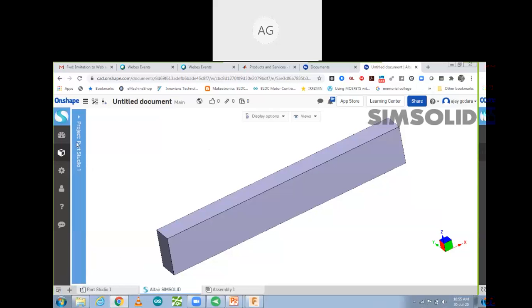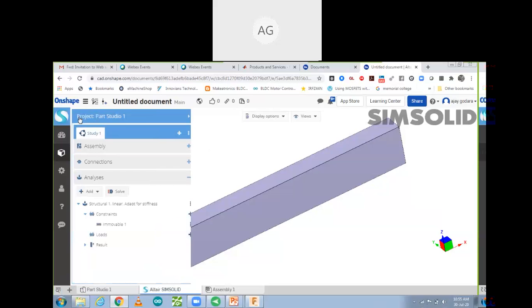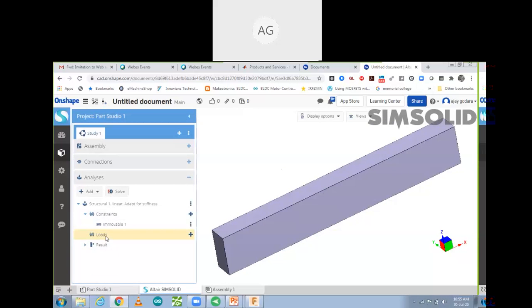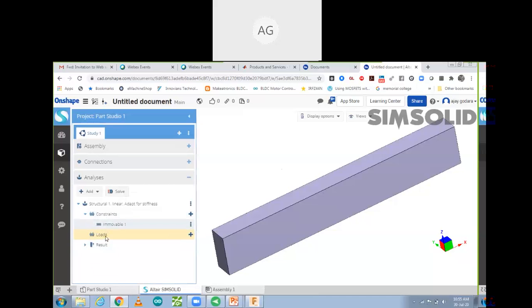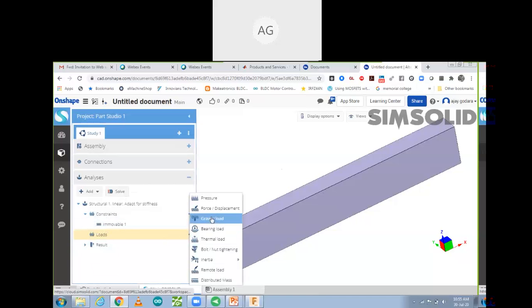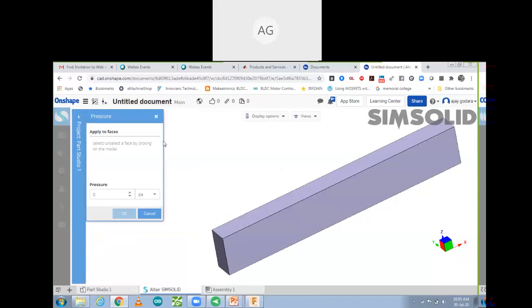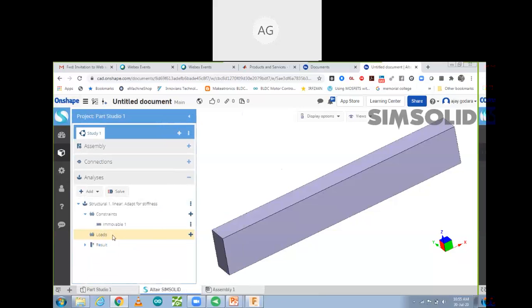So now what I'm going to do, I'm going to change the loading conditions, edit it, load result, pressure, sorry, no need for pressure, we have to add force.